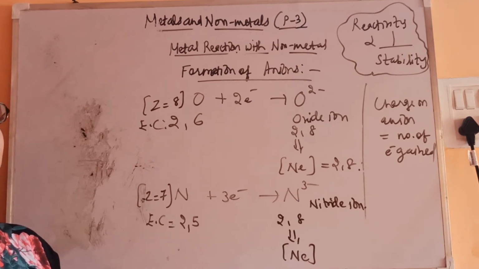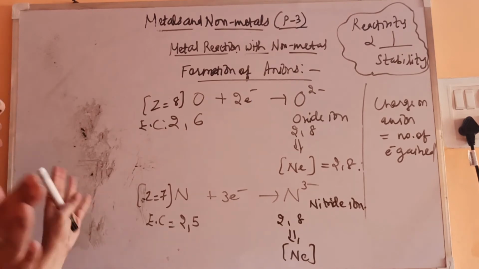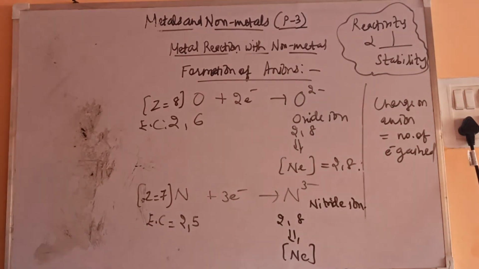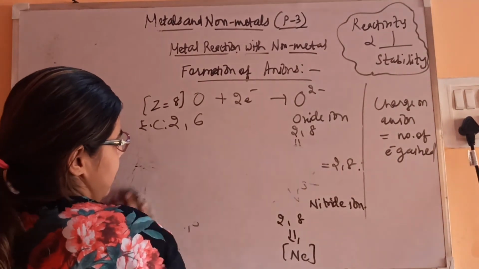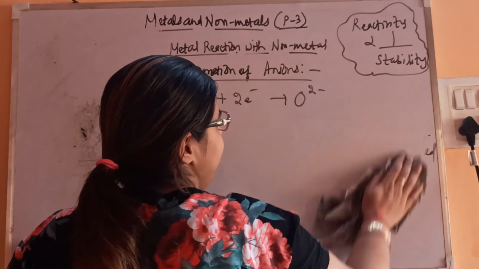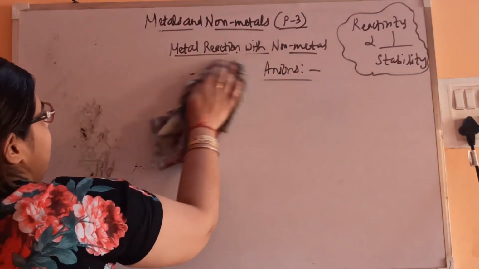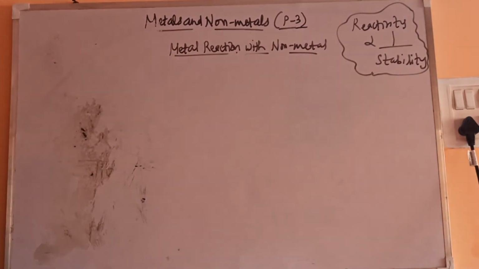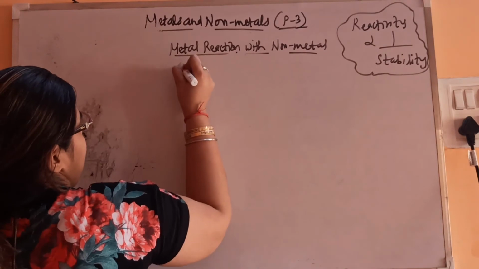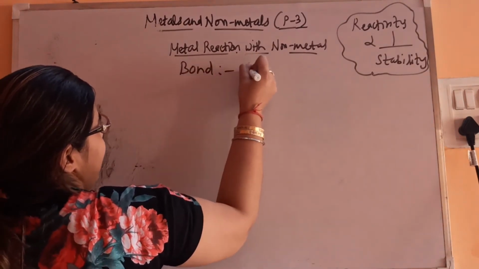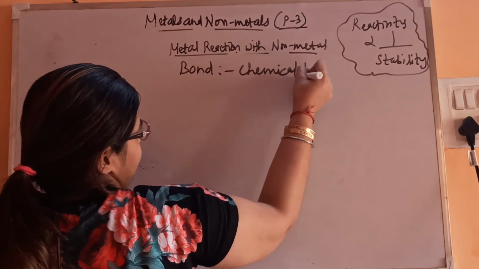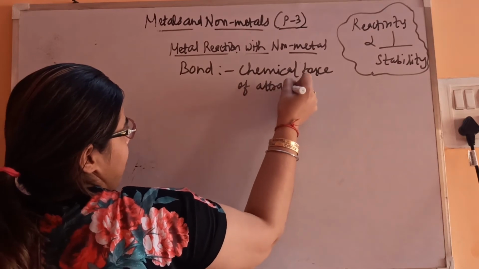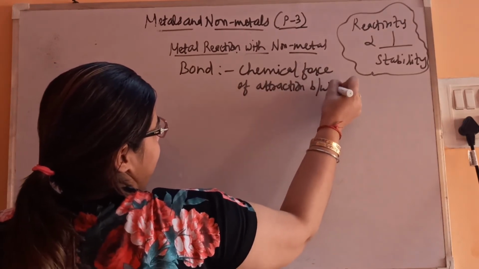Now we'll see how they come in contact with one another and how they form the bond. Let's see how metal and non-metal react and form the compound. Before that, let's see what a bond is. A bond is the chemical force of attraction between the two species.